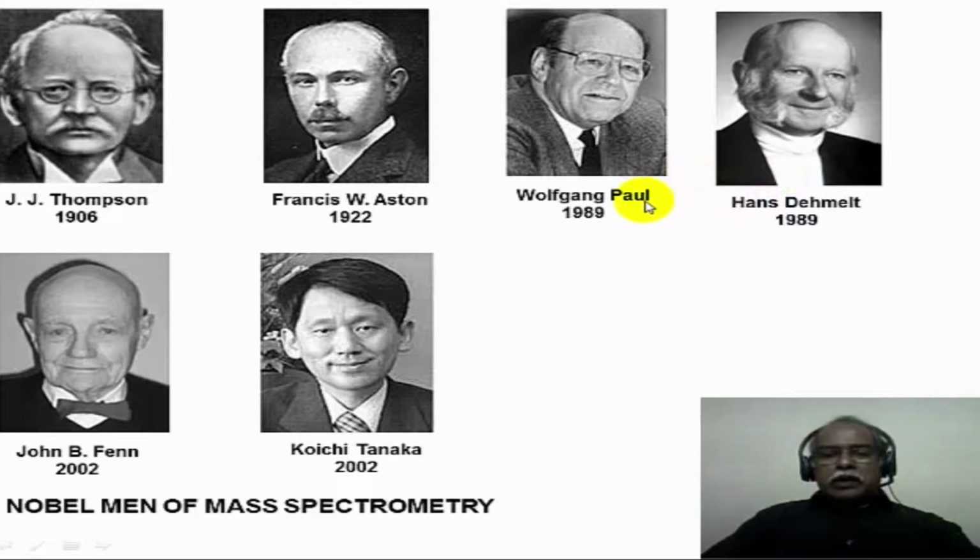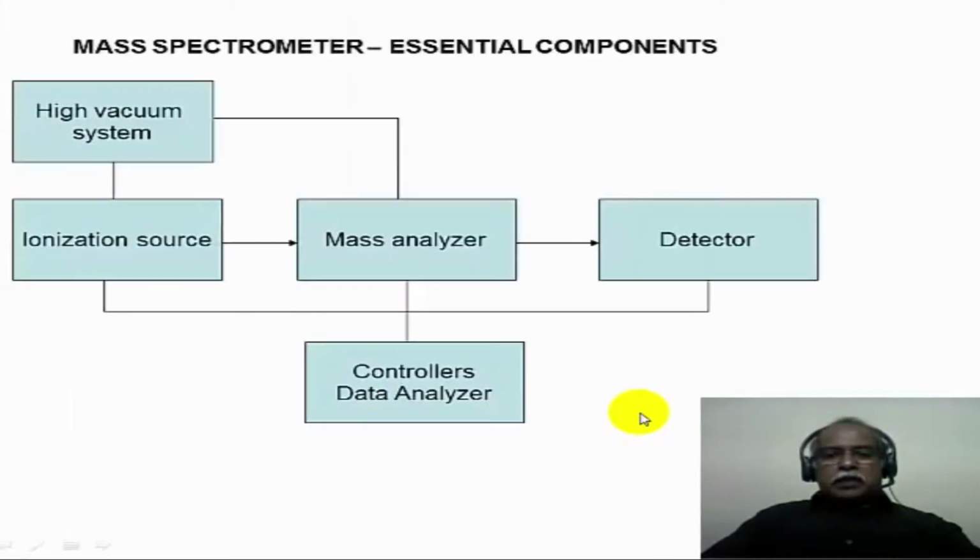Both of them worked on the ion trap method of mass spectrometry, which is known as ion cyclotron resonance mass spectrometry. And recently in 2002, John Fenn and Koichi Tanaka shared the Nobel Prize for their discovery respectively of electrospray ionization mass spectrometry by Fenn and MALDI mass spectrometry by Tanaka. So mass spectrometry had its own share of a number of Nobel laureates who had made seminal contribution in this particular area.